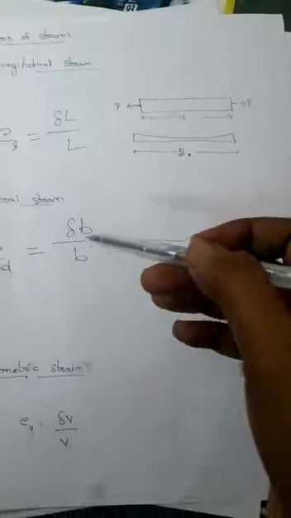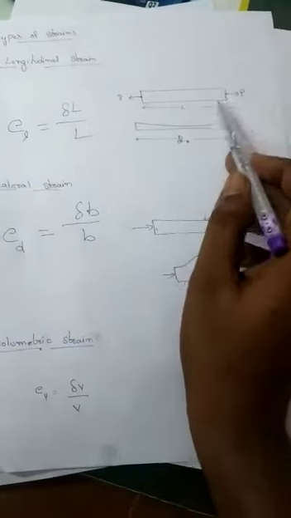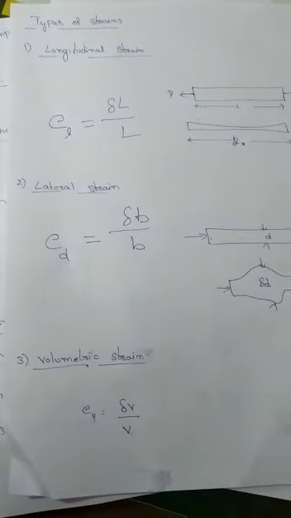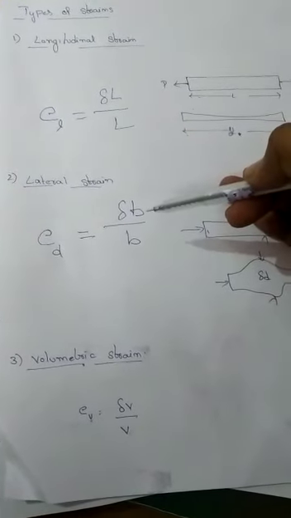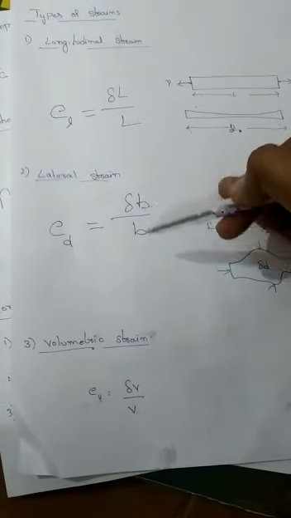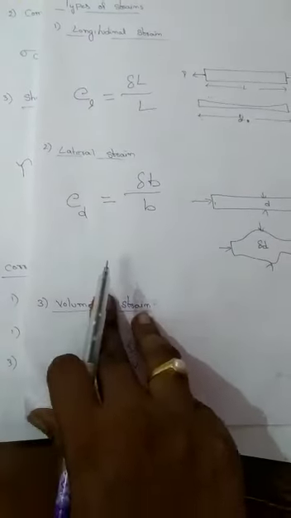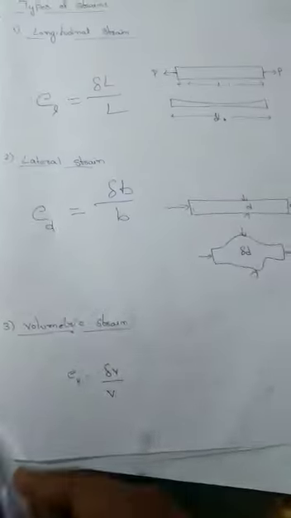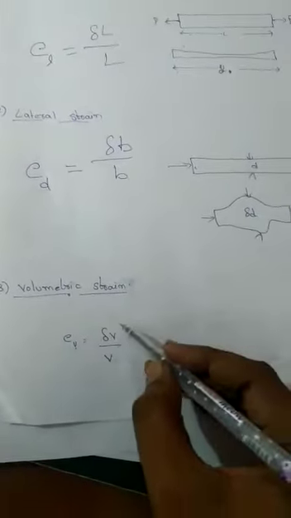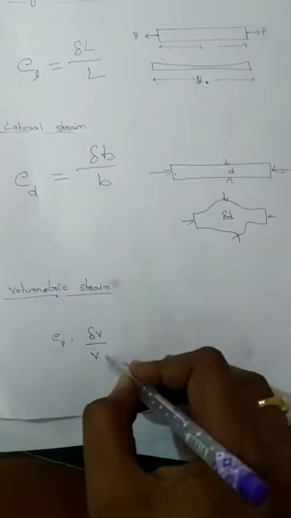These are the cross-sectional dimensions, that is delta B or delta D, I mean change in breadth or depth, divided by the original breadth and depth, and that gives the lateral strain. Finally, volumetric strain is the change in volume divided by the original volume.